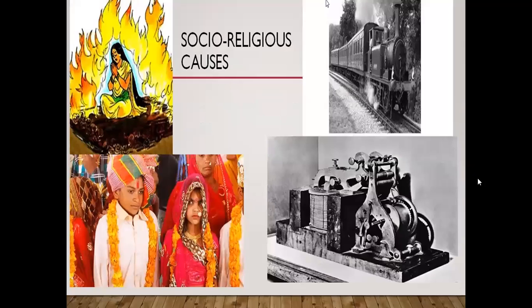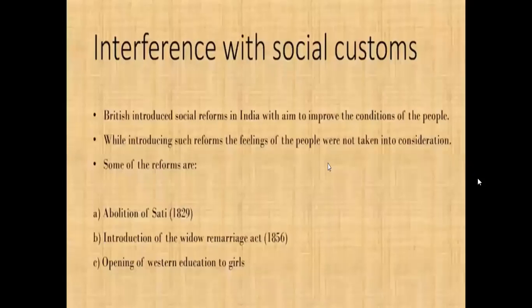Social and religious causes. Interference with social customs: the British introduced social reforms in India which aimed to improve the conditions of the people. While introducing such reforms, the feelings of the people were not taken into consideration. Some of these reforms were the abolition of sati in 1829, the Widow Remarriage Act of 1856, and the opening of Western education to girls.